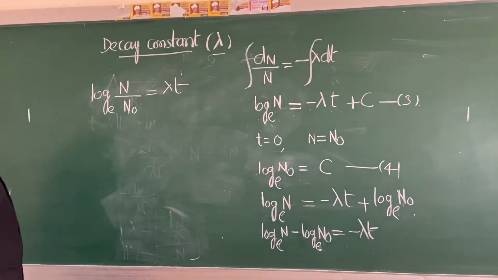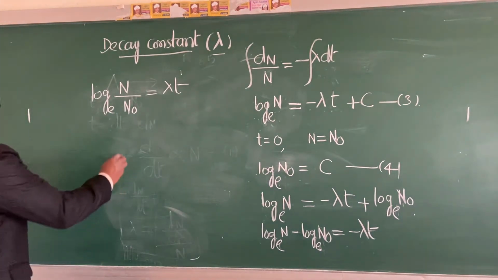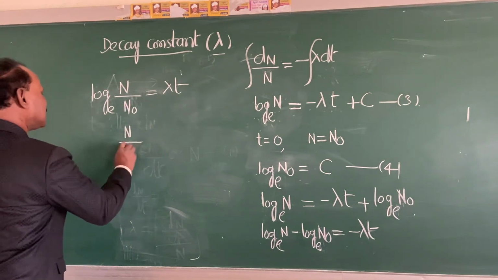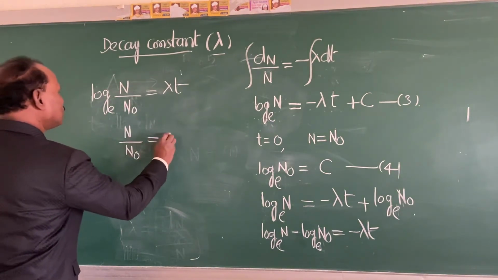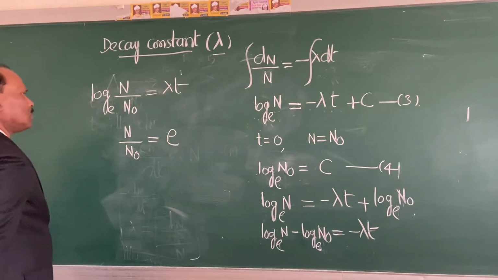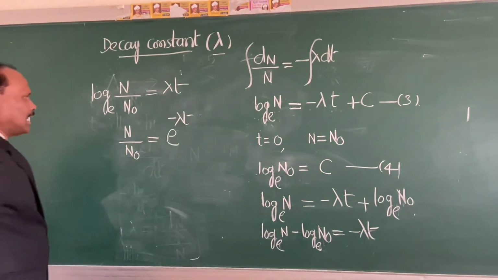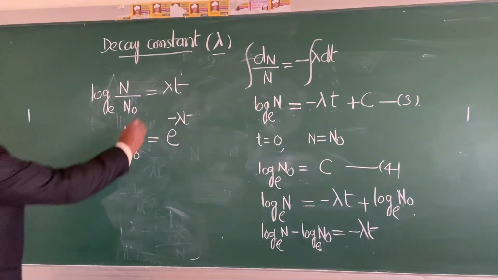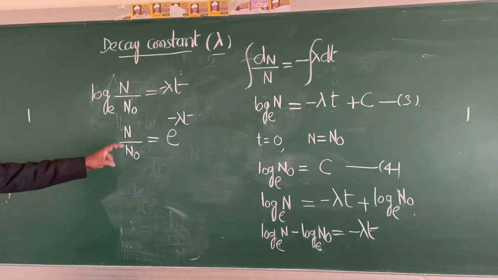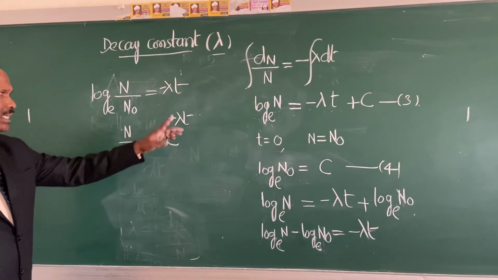Now further we can write this equation as n upon n0 is equal to e raised to minus lambda t.